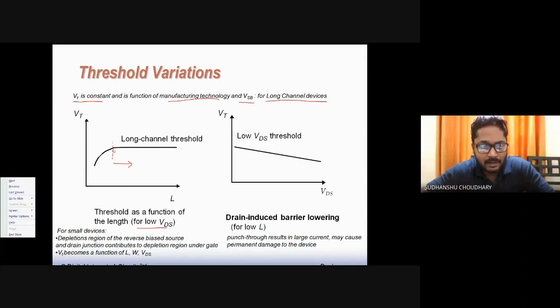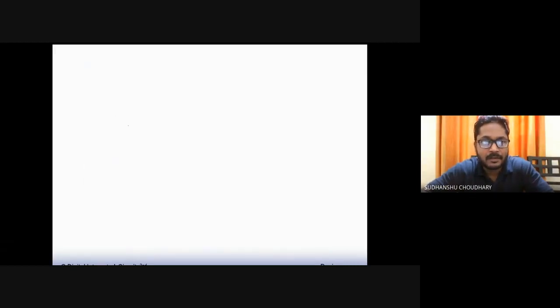Okay. Now, when the length of the channel reduces, you see that the threshold voltage of the MOSFET is also reducing. Okay. And this is happening even at low VDS. So for small devices, why does this happen? This happens because the depletion region of the reverse biased source and drain junction actually contributes to the depletion region under the gate. So let us take one screen to understand this. The threshold variation in a short channel MOSFET.